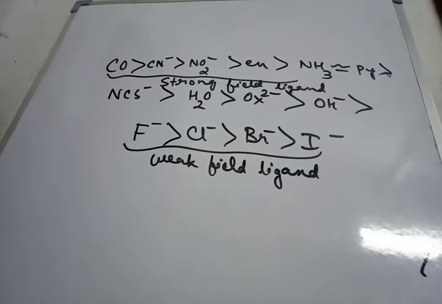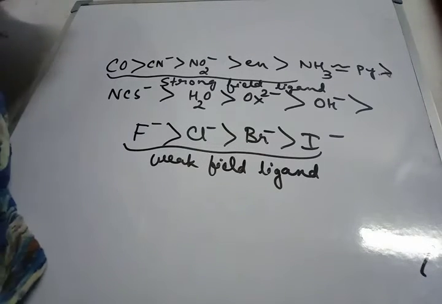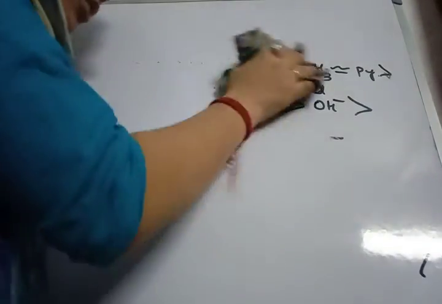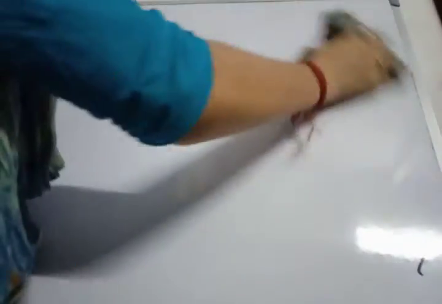The next factor is the oxidation state of the metal ion. Crystal field splitting energy increases with increase in oxidation state of the metal ion.